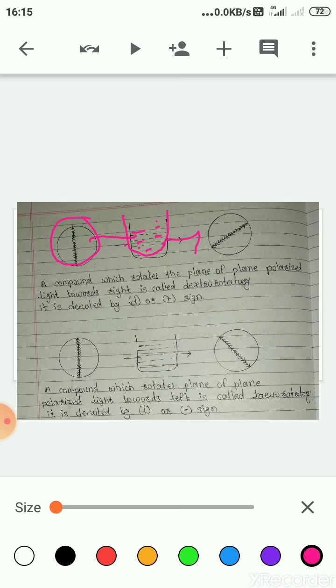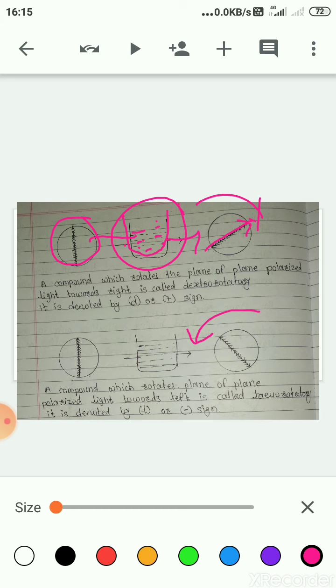Then the light is rotated either to the right of the plane polarized light or to the left. This happens due to a property of this compound, and that property is called optical activity.